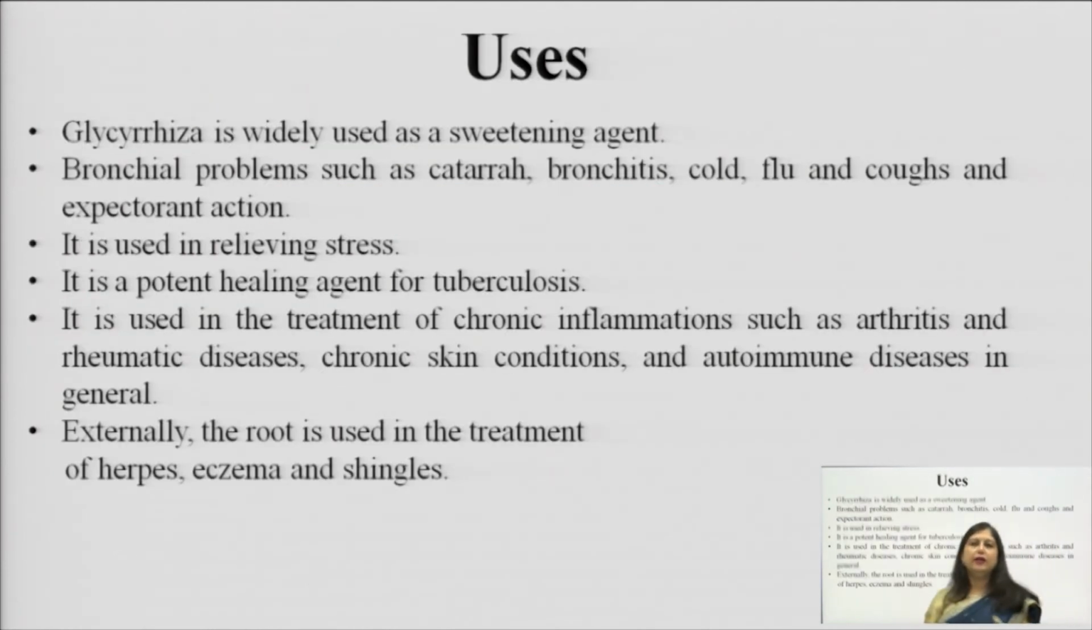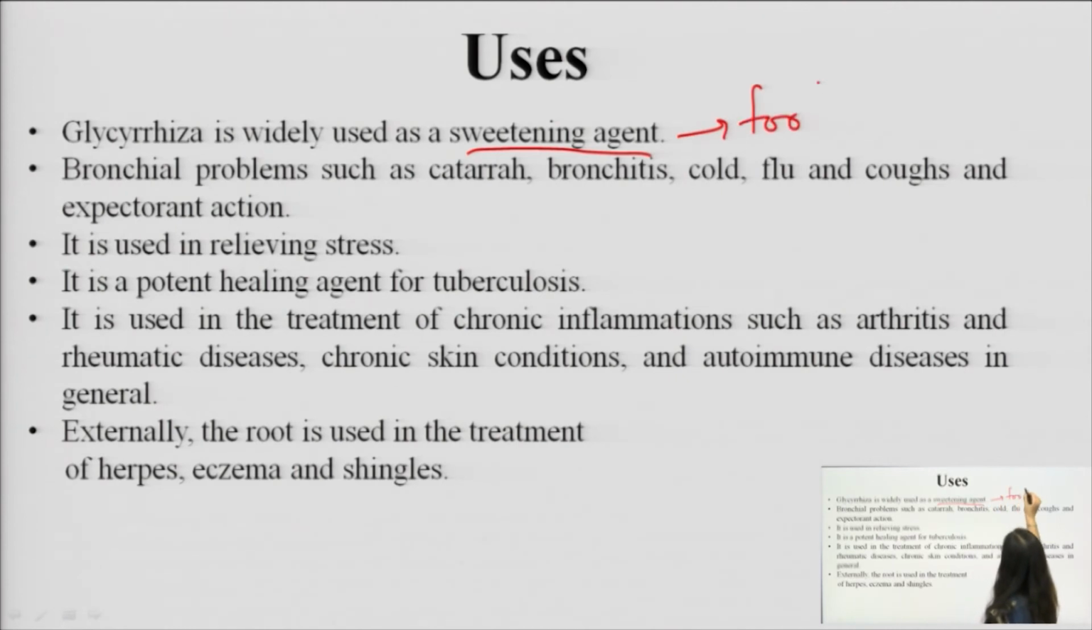Now, the main uses of licorice. This licorice is mainly used as a sweetening agent in many places. It is used as a dietary material, as a food. So, it is consumed as a food and as a sweetening agent. You know, it is 50 times sweeter than sugar. So, why not consume it? Because it will reduce the calories. Nowadays, people are more concerned about weight loss. So, why not use this instead of sugar?